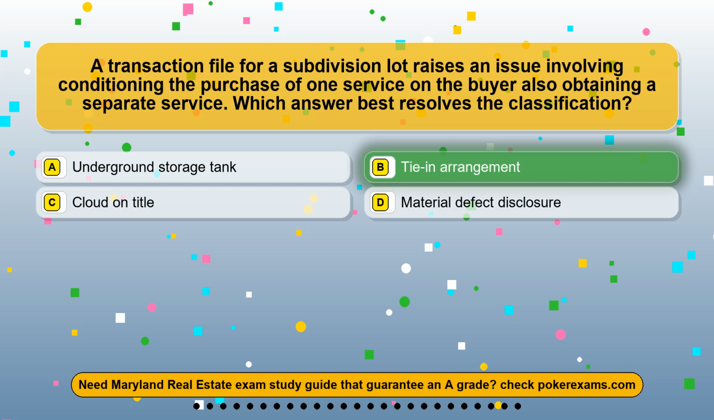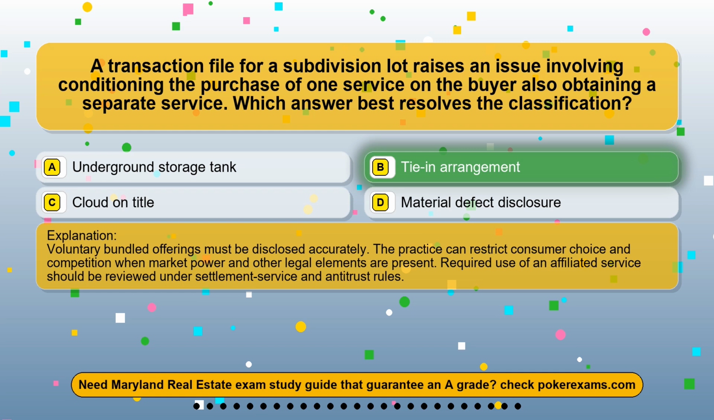The correct answer is option B. Tie-in arrangement. Voluntary bundled offerings must be disclosed accurately. The practice can restrict consumer choice and competition when market power and other legal elements are present. Required use of an affiliated service should be reviewed under settlement-service and antitrust rules.